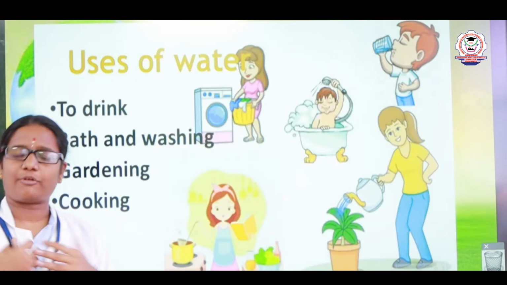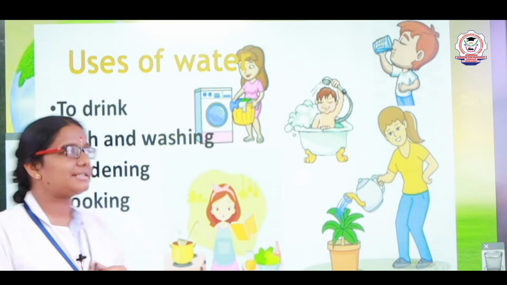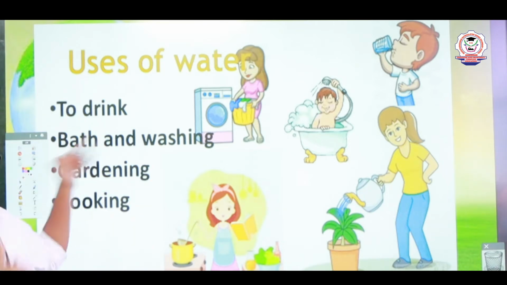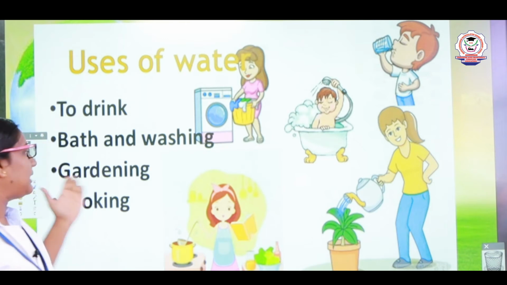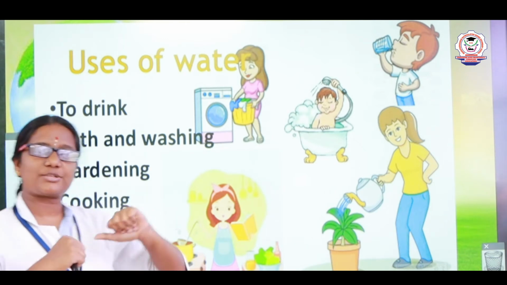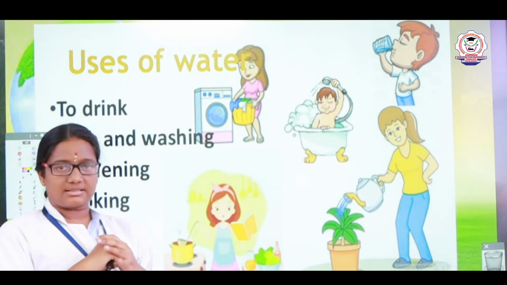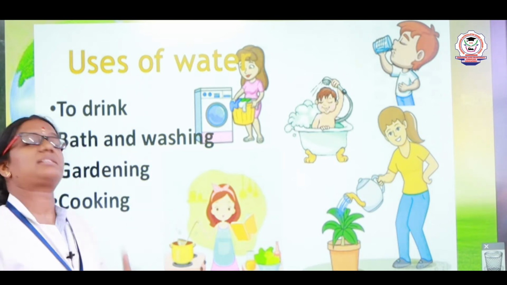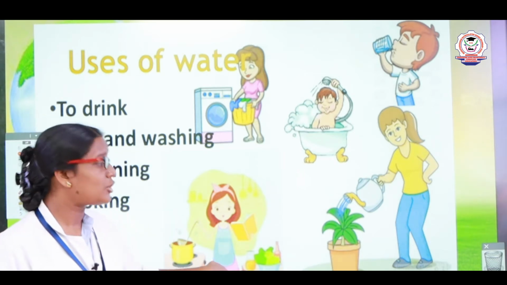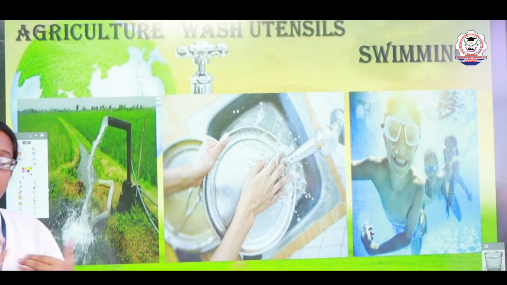So for what purposes are we using water dears? We are using water for drinking, bathing and washing, then gardening and cooking. Gardening means what? Watering the plants in the garden, that is gardening. So we use water for these purposes. Not only this, we use water for other purposes also.